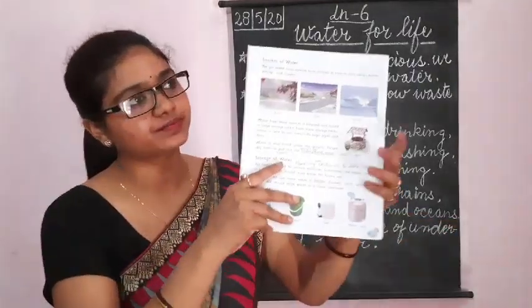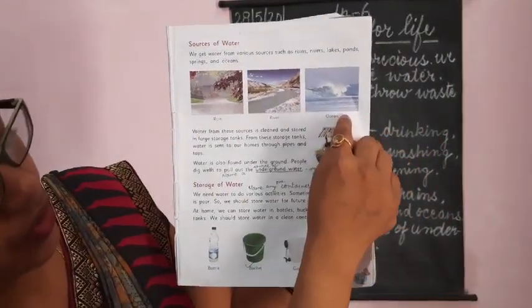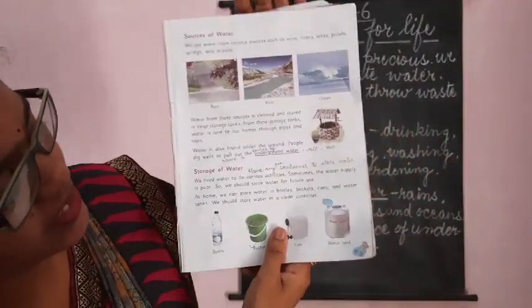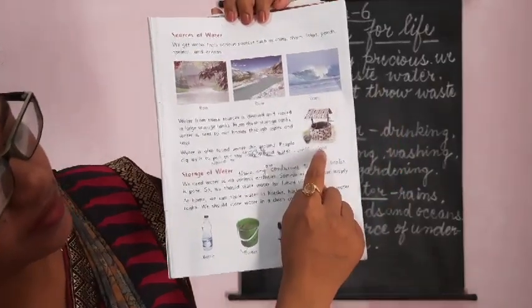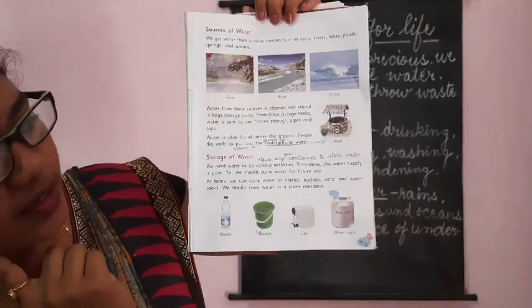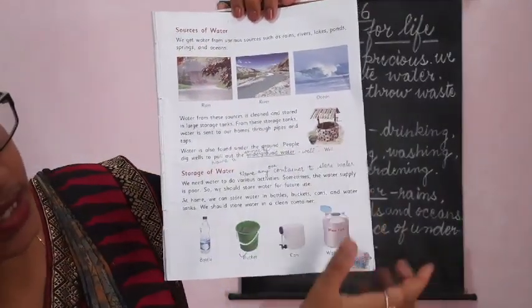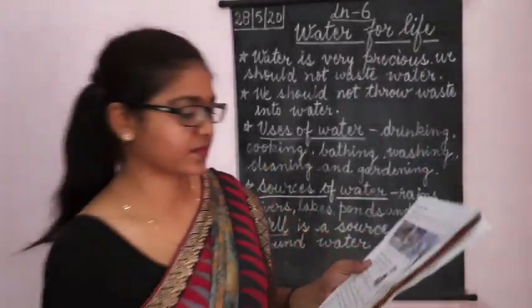Okay, see the picture. Rain, river, ocean. And can you guess, children, what is this? This picture. What is this? Very nice. This is well.